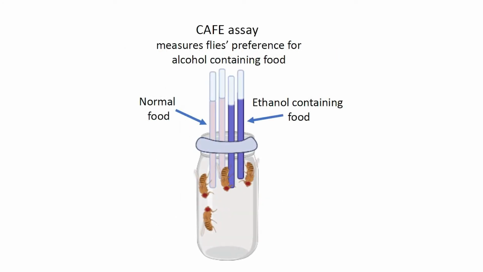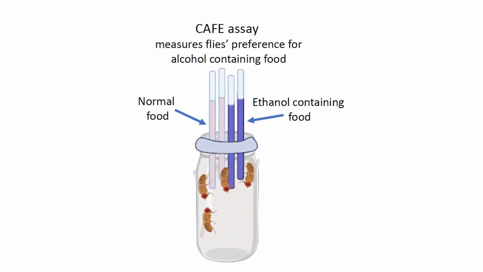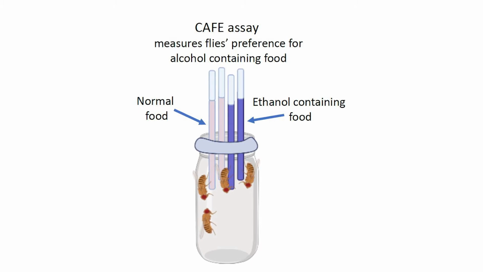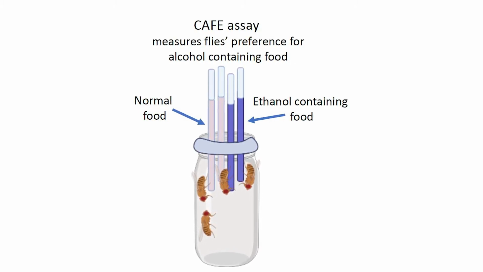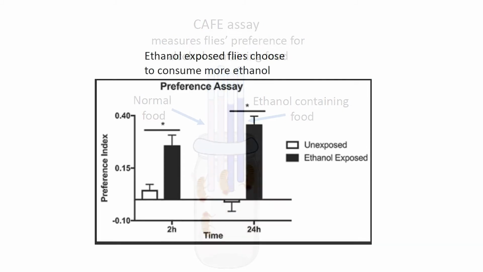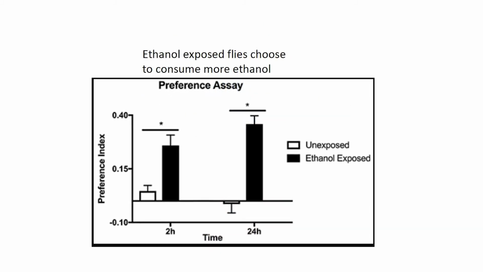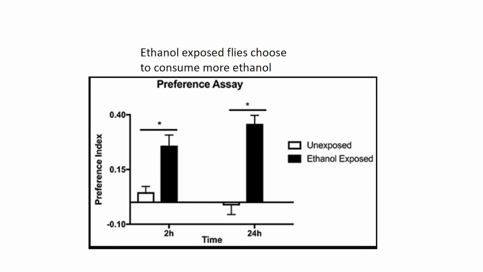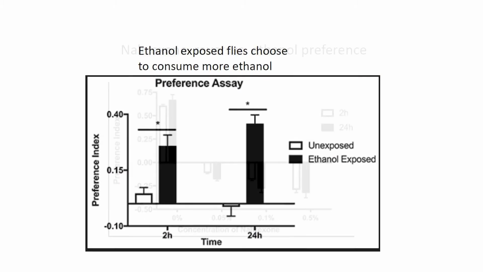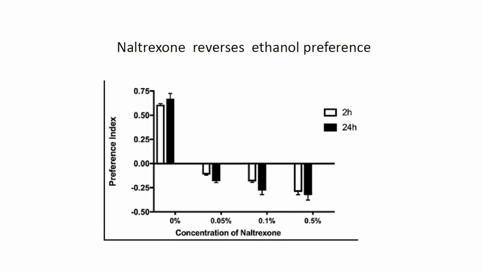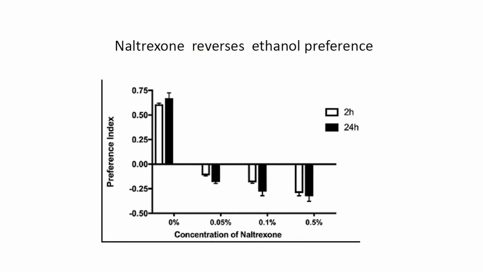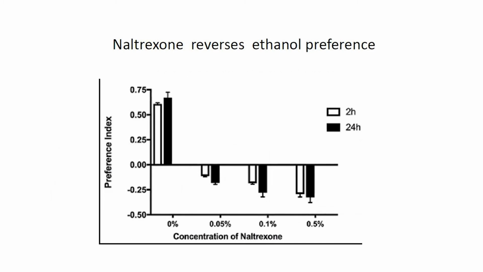I did a preference assay wherein fruit flies are initially exposed to high levels of alcohol in their food and then given a choice between food with and without alcohol. Flies that were pre-exposed preferred to consume alcohol-containing food, and normal flies consume food without alcohol. However, this behavior was reversed upon naltrexone treatment, and flies no longer showed preference to consume alcohol-containing food.